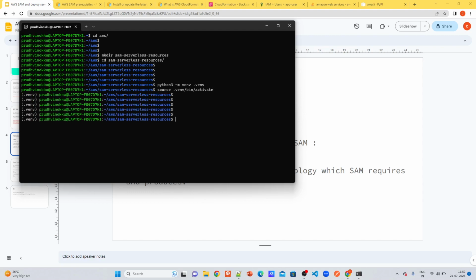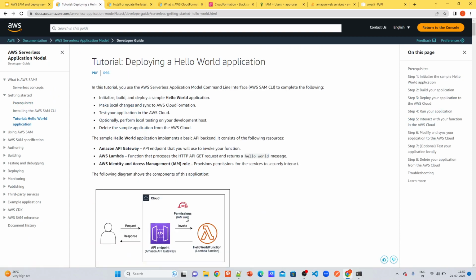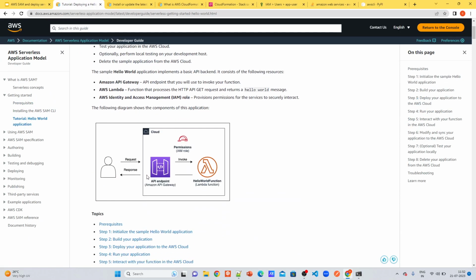Once you have created it, let's follow the steps. Okay, this is the application which I want to create: user, API Gateway and Lambda. For API Gateway to invoke Lambda, there are permissions, so an IAM role we also need to create.